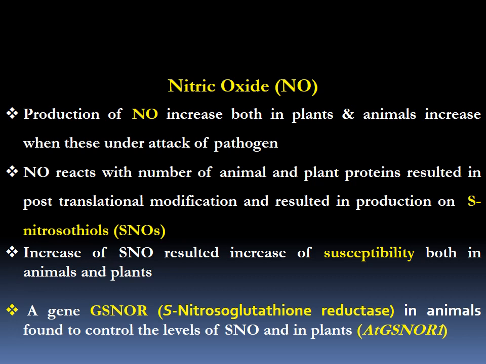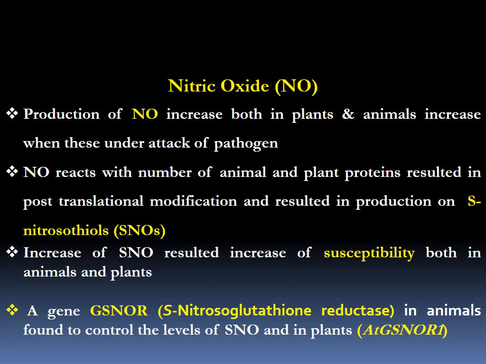The third finding was that a higher level of SNOs results in susceptibility against pathogens, both in animal and plant cells. People also found, first in animals, an enzyme known as GSNOR, also known as S-nitrosoglutathione reductase.